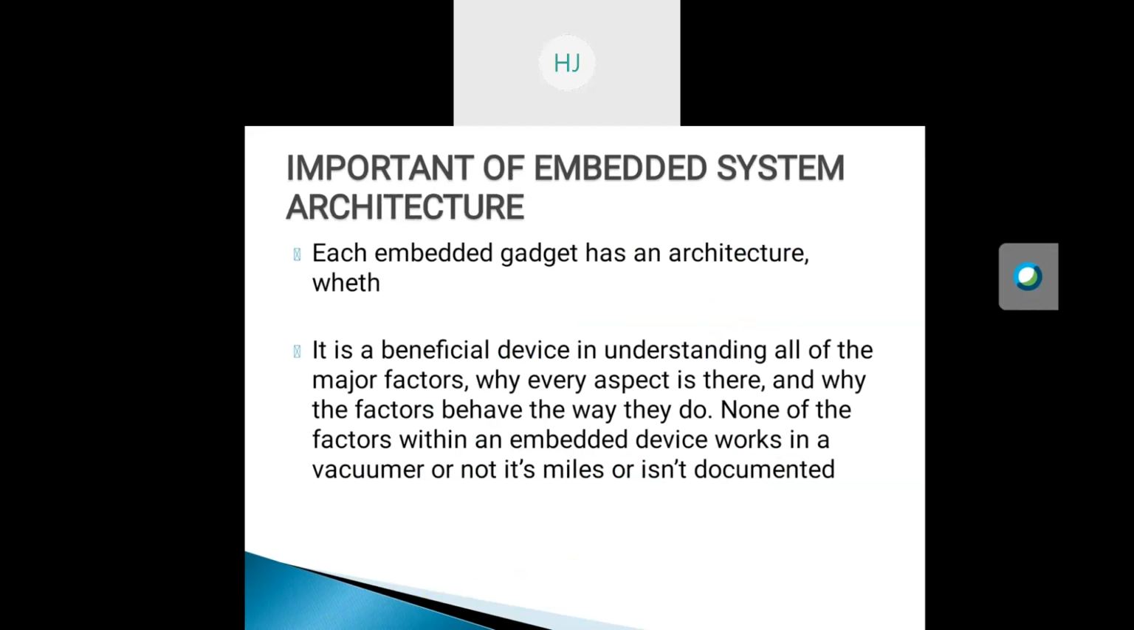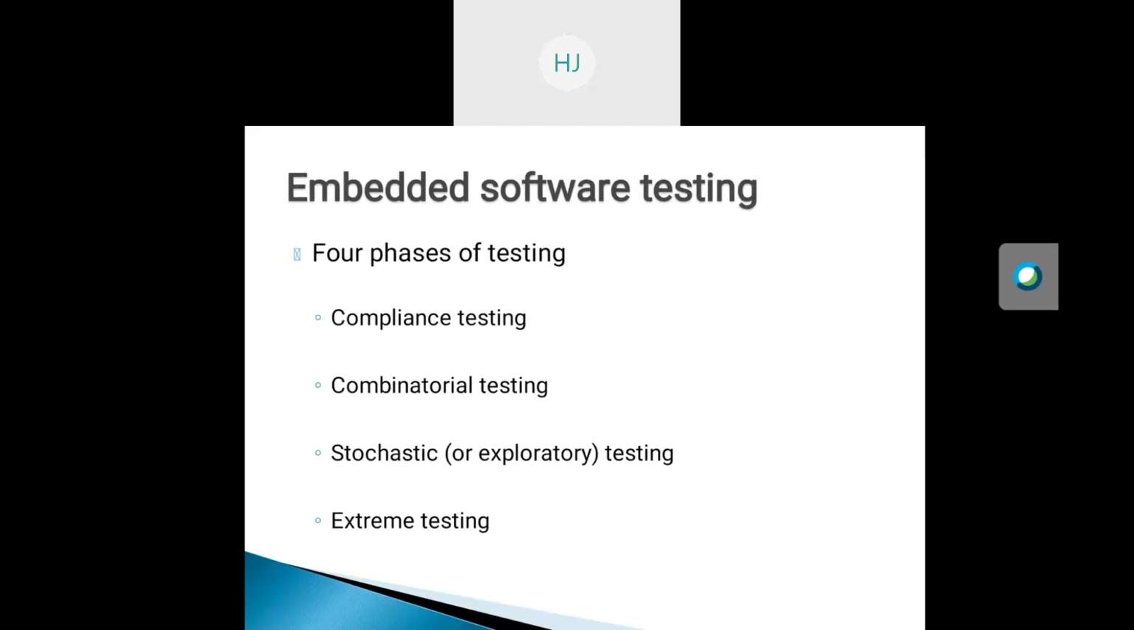Second, the embedded architecture captures derived views or representations of the system. It is a beneficial tool in understanding all the major elements. None of the elements within the embedded device work in a vacuum. Each element inside a device interacts with some other elements in a few ways.